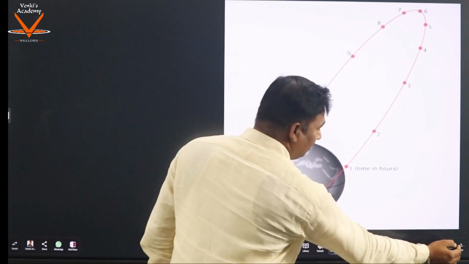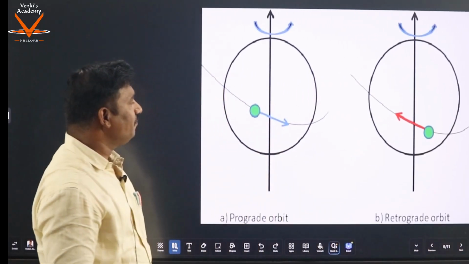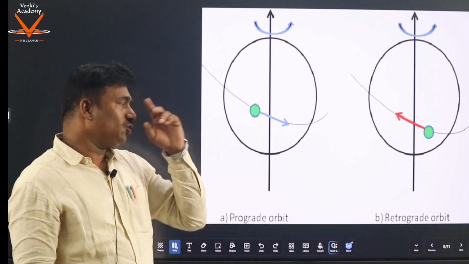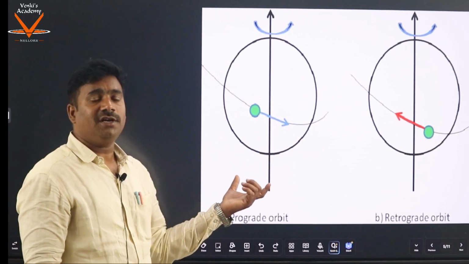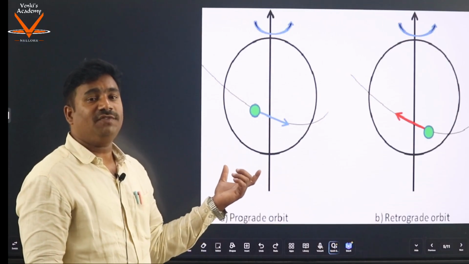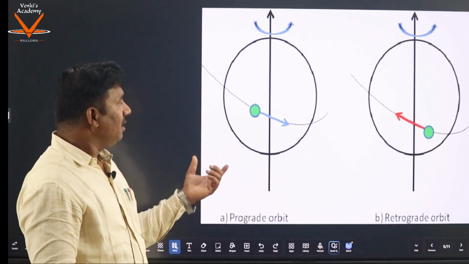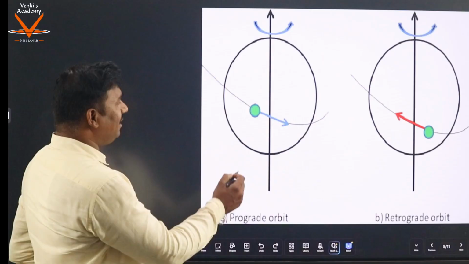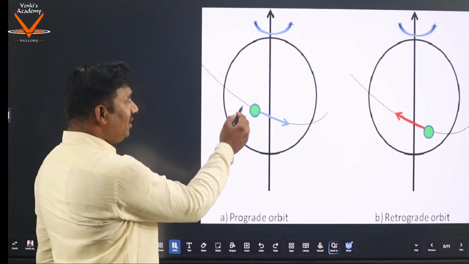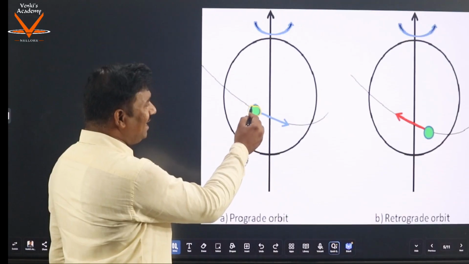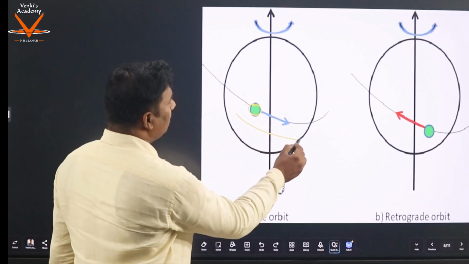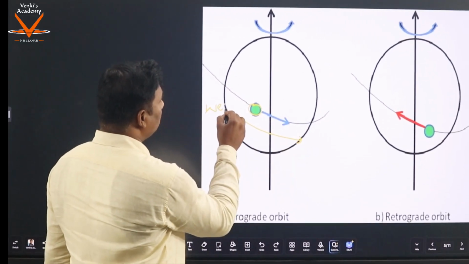This is an example of the Molniya orbit, and these two pictures represent the orbital motion of these satellites. This is the satellite, and the motion is from west to east.